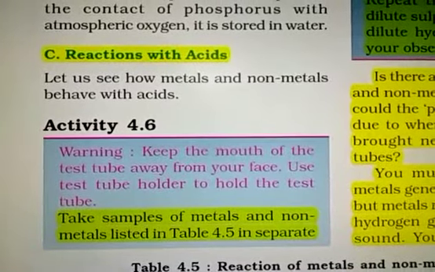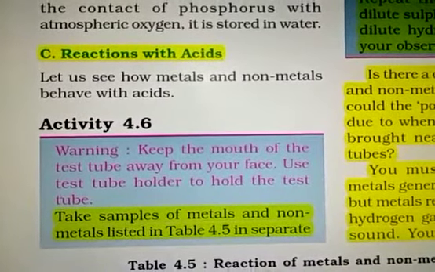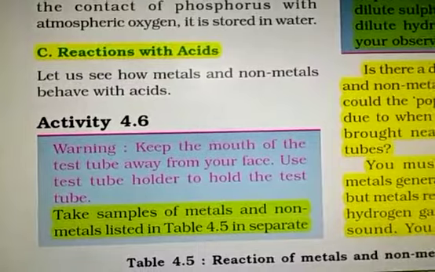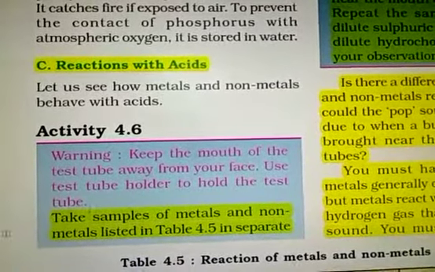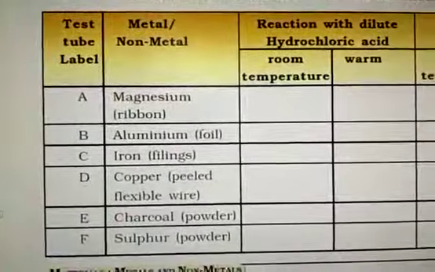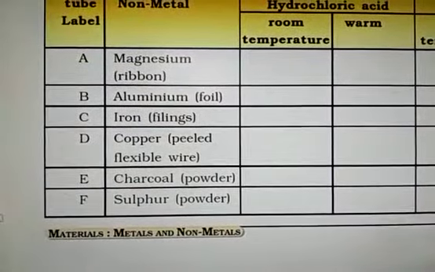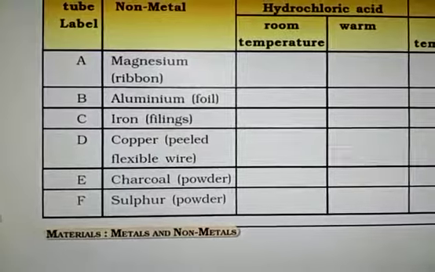Good morning students. Today we are going to discuss reaction of metal and non-metals with acids. Is it clear? So here we take some samples of metals and non-metals. As per the table we are taking the samples: magnesium ribbon, aluminium foil, iron filings.